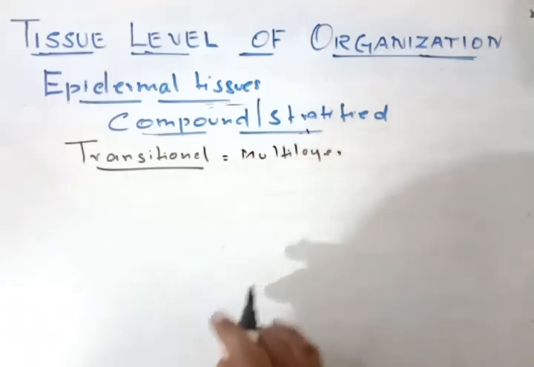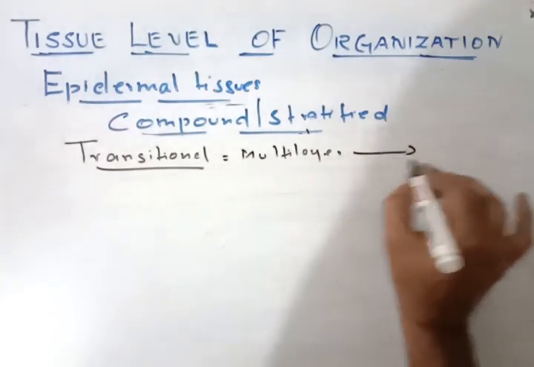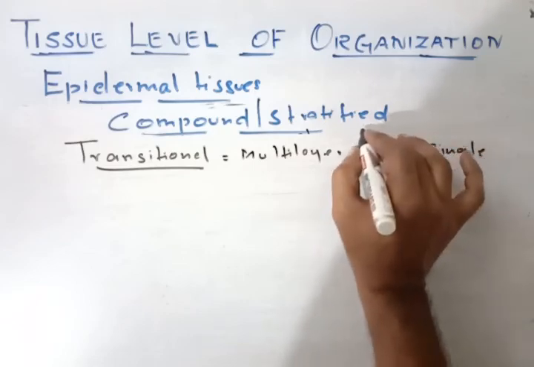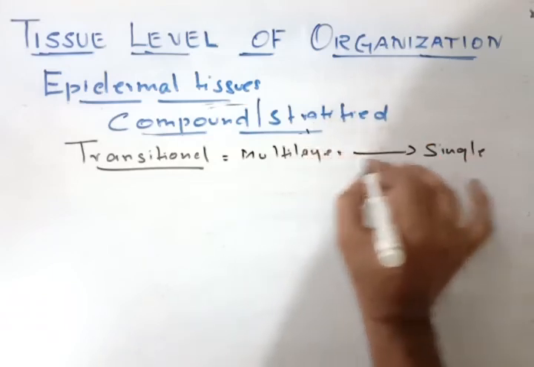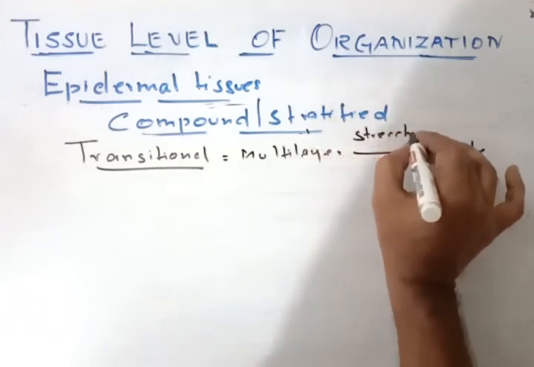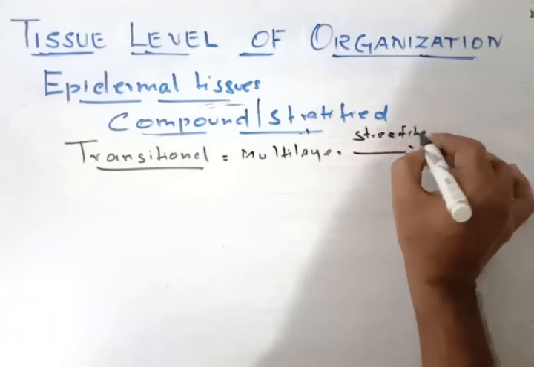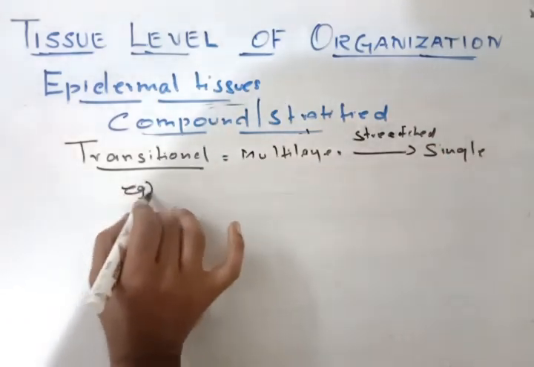As I told you, when it becomes stretched out, it becomes a single layer. When it goes from multi-layer to single layer, it becomes stretched out.